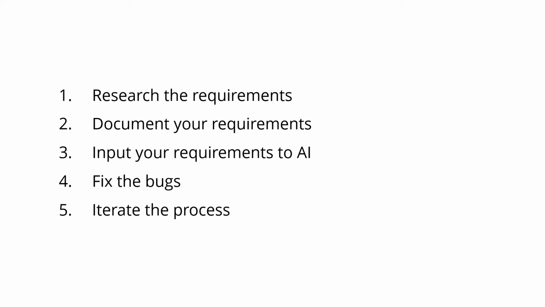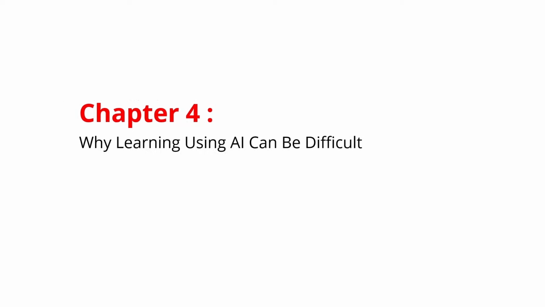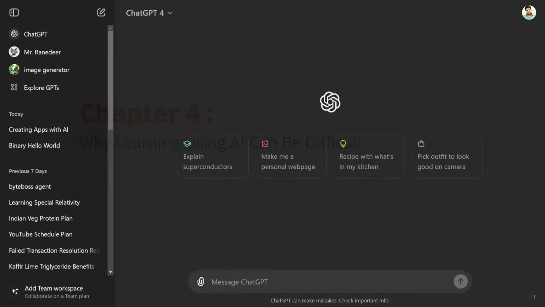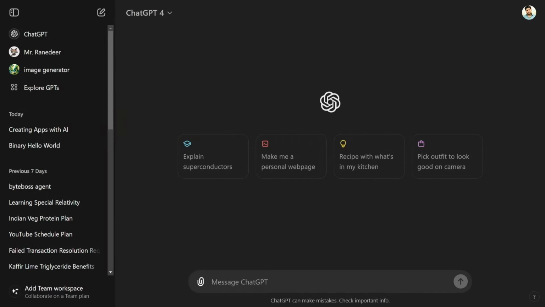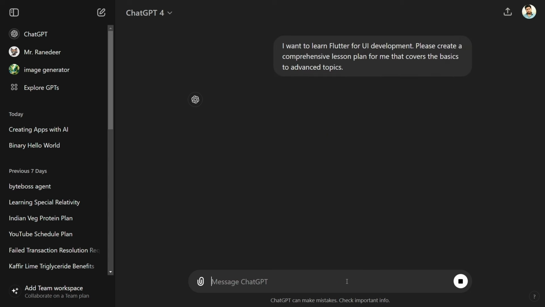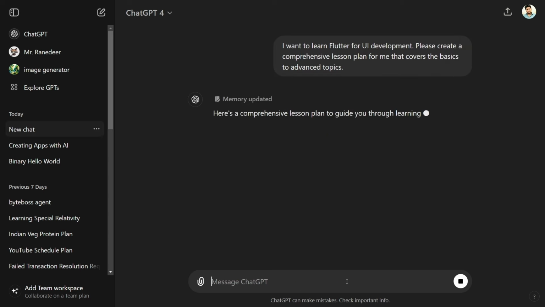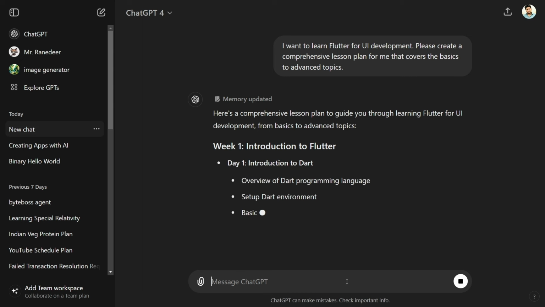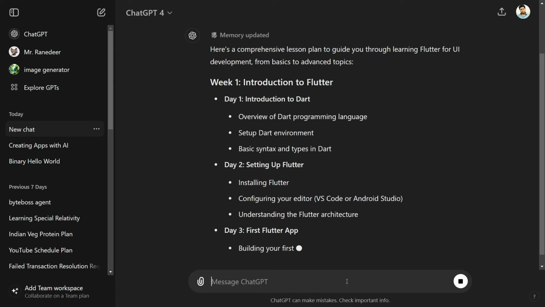Let's come to chapter 4. We can use AI to learn anything, but why can learning using AI be difficult for most people? So when you ask ChatGPT or any other LLM or AI that you want to learn anything, for example, I want to learn Flutter for UI development, it gives you a lot of detailed curricula. The problem is that the content is good, but it's huge to start as a beginner.